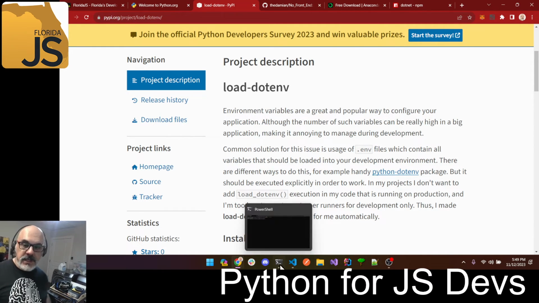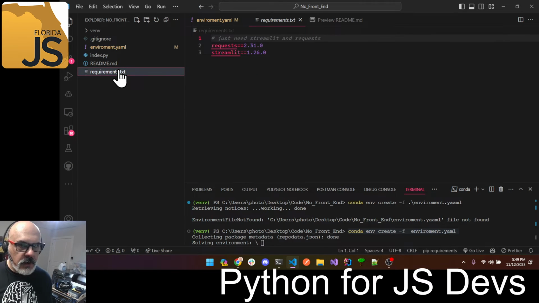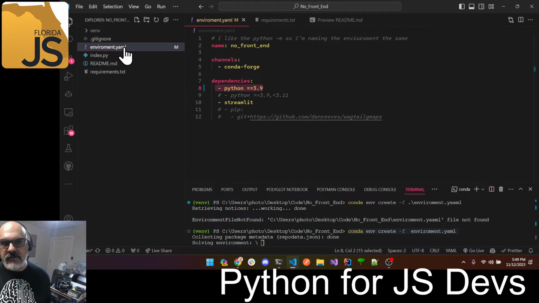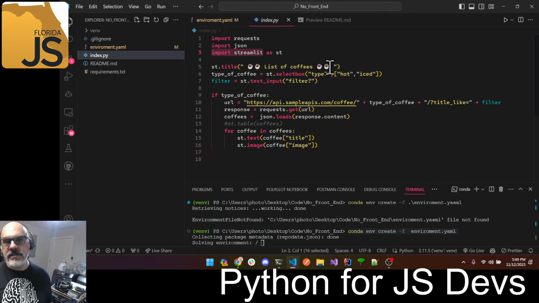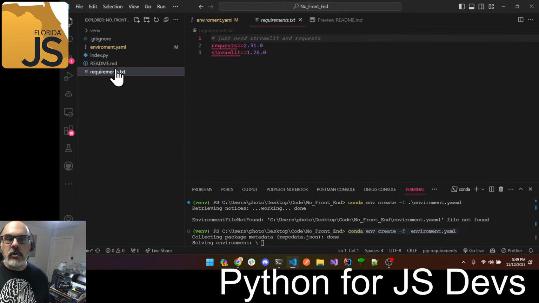So let's just go back to our project here. We're still going there, so I'll just leave it alone. One of the things that we sometimes want to do is create some new projects. The npm init is pretty much the same. We would create our own requirements and our own environment YAML files. You can use my example for these as you wish. As you pip install something for your project, if you're working on this project, it took me a while to create. You can see it typed live on this YouTube channel. But whenever there was a particular library I needed to install, I would of course pip install, and then I would make sure to add it in there.